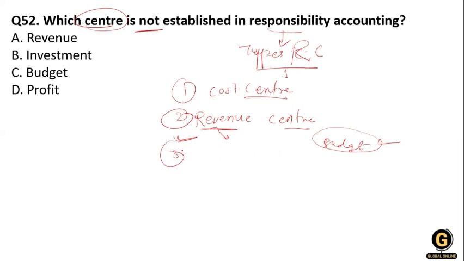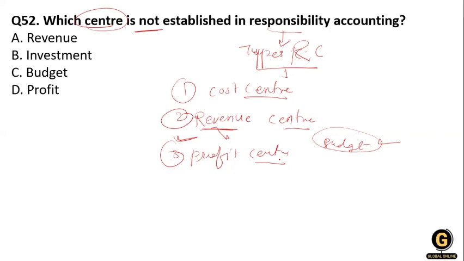The third one is the profit center. So what is the profit center? It is a division or department in which the company operates the calculation of its profit. It is managed by a manager, who identifies the profit on the basis of cost and income.